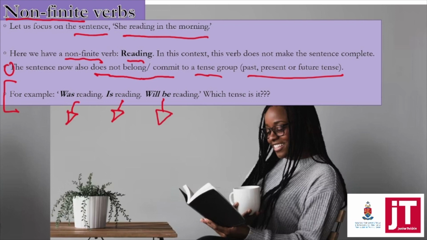Okay, so because the word reading itself doesn't have an assistant, it suddenly becomes non-finite because it's not complete. Think non-finite, non-complete. Although that's not a word, it's actually incomplete. But okay, it's not ready yet. It needs a little extra. That is what a non-finite verb is.